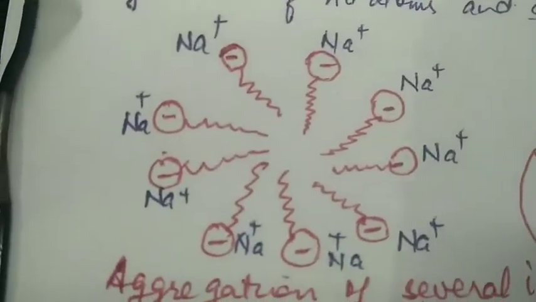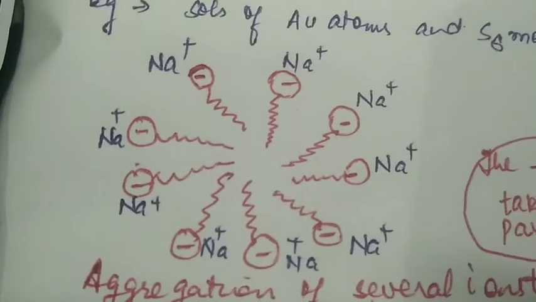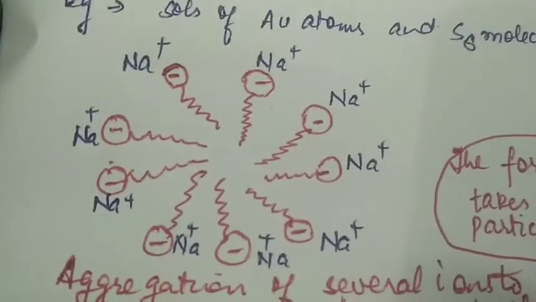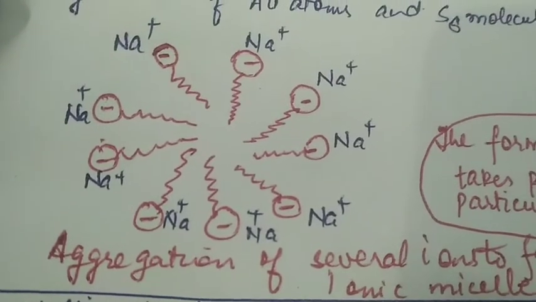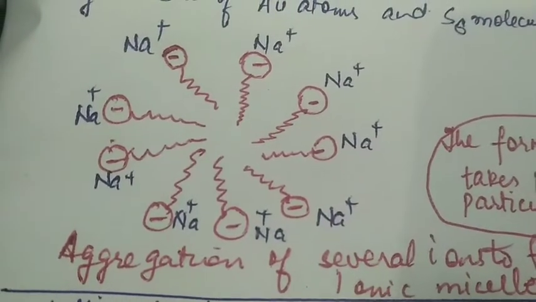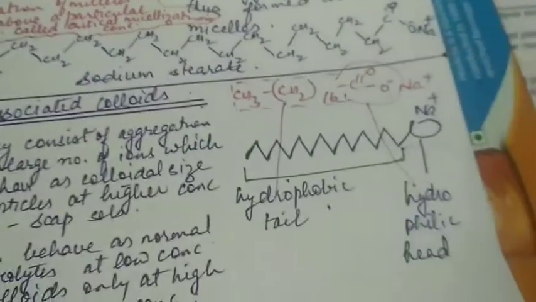And when they form an aggregate, it is in this manner. This aggregation of different molecules will form a micelle. So the hydrophobic portion is towards inner side and hydrophilic portion is towards the outer side.